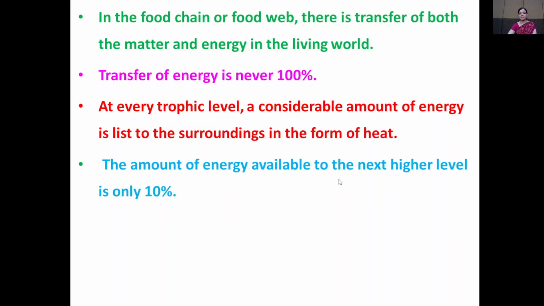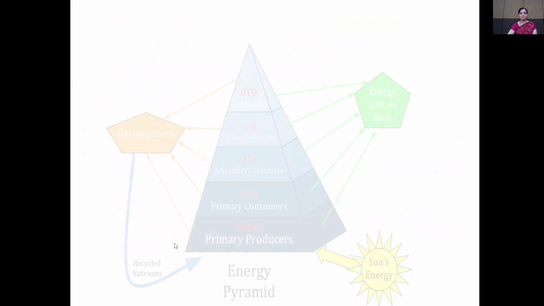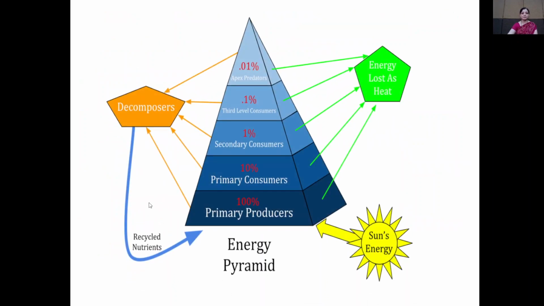The amount of energy available to the next higher level is only 10%. This is an important sentence for MCQ. The amount of energy available to the next higher level is only 10%. Energy transfer is unidirectional and it never returns to the sun. So this is the diagram of the energy pyramid.